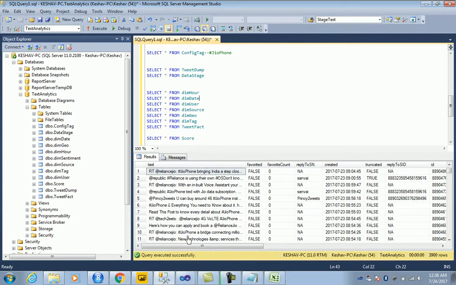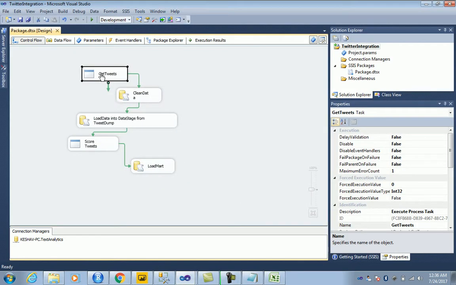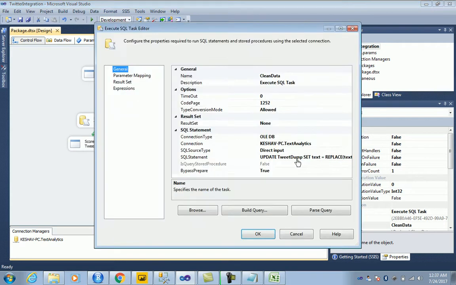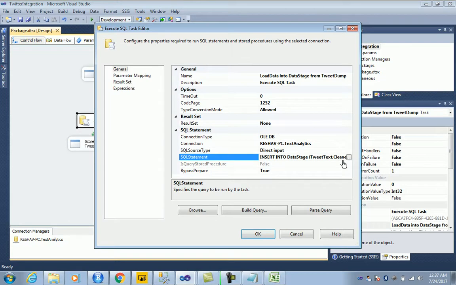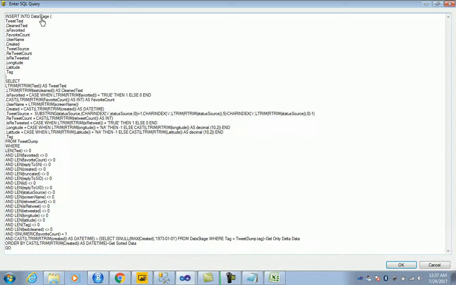The next step, again, let's go back to the integration. So this is what get tweets is doing. Then we are trying to clean the data. We are trying to clean the tweet dump for all the codes and special characters, and then we are going to load this data from the dump into the stage table. So from the tweet dump we are loading the data into the data stage. That's the T-SQL based on the characters.